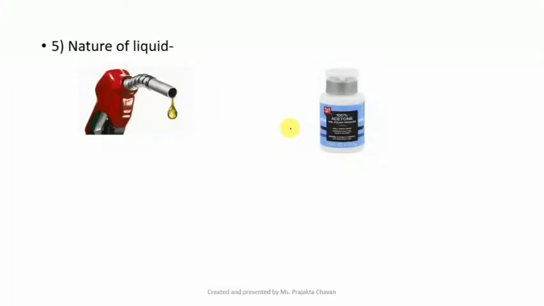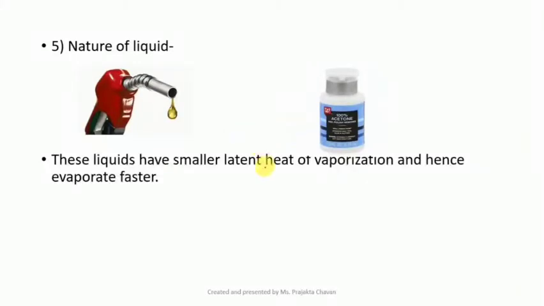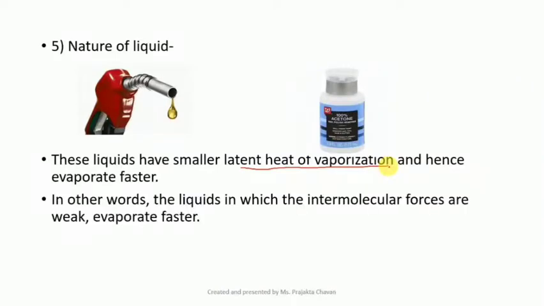So why does this happen? Because they have a very small value of latent heat of vaporization. Also, in other words, we can say the liquids in which the intermolecular forces are weak. If the attraction between the particles is weak, then obviously they will get converted to vapors more quickly, or they will evaporate faster.